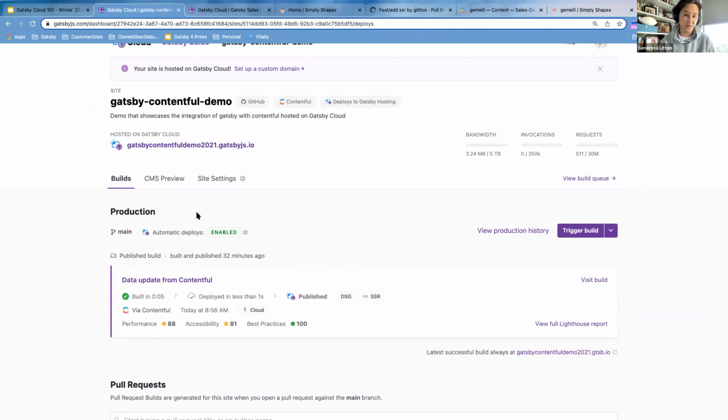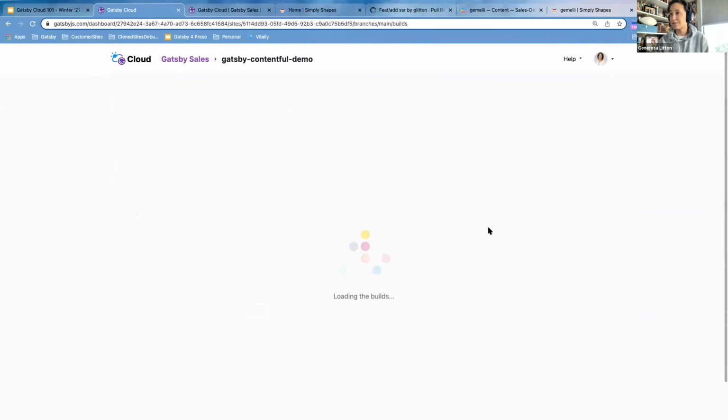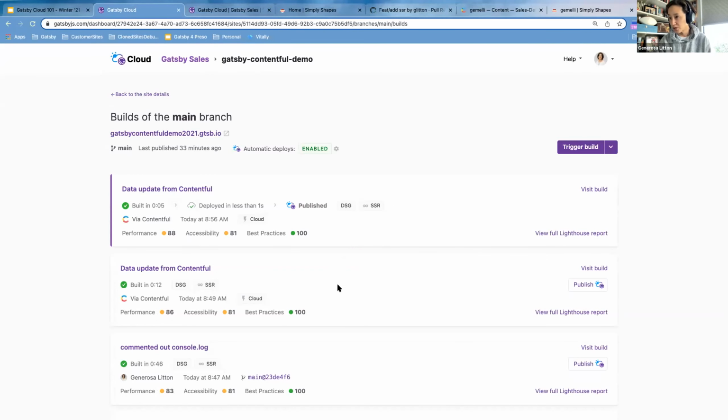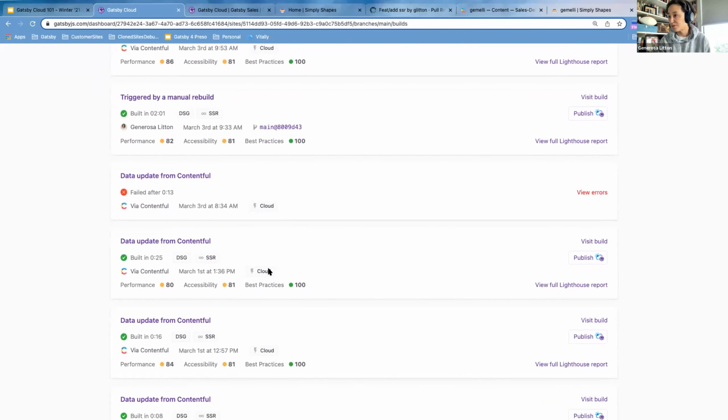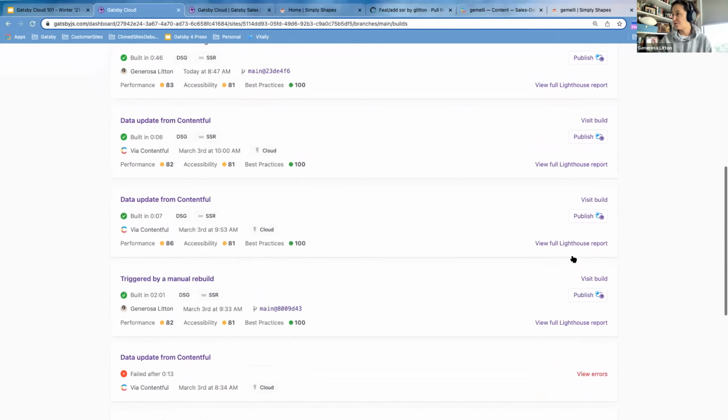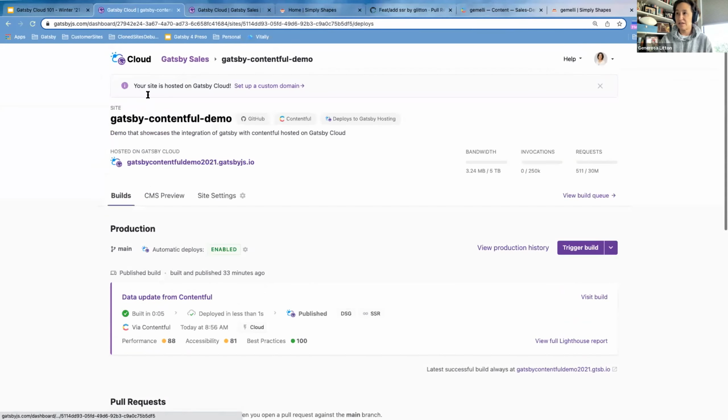The other thing that often happens with developers is that you send out a production build of a site that has all the new messaging, but then things change, strategies change, and you want to revert to a previous build. That's something you can do also in Gatsby Cloud. If you just look at our production history, we can revert to a previous build. So maybe I want to do one from March 1st. All I have to do to go back to that previous version is to hit publish. And then now I'm back to it in Gatsby Cloud.